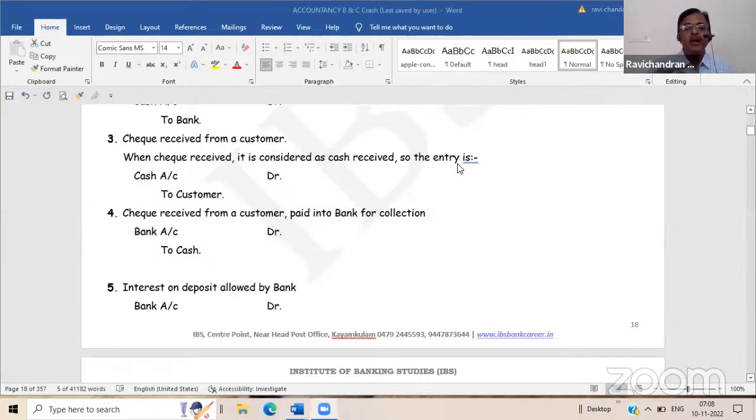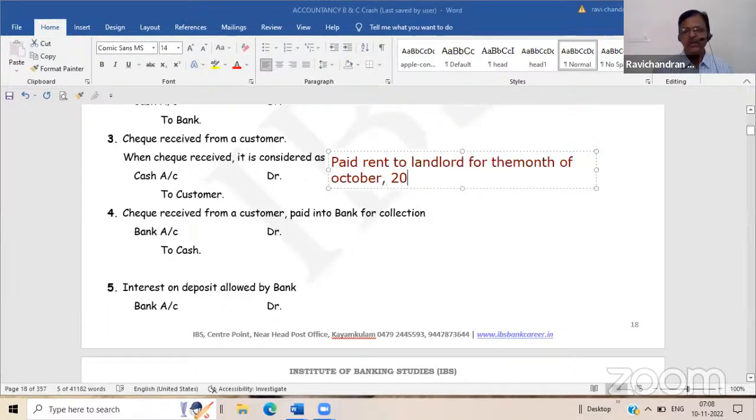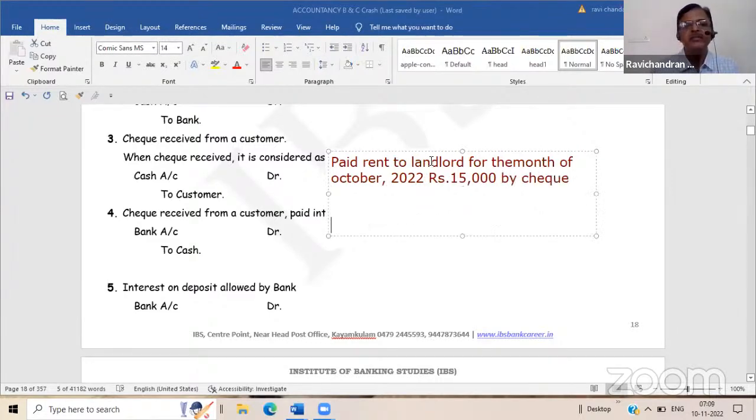Now, if any payment is made from the bank, definitely immediately the customer will reduce his bank balance. Suppose the entry is like this: paid rent to landlord for the month of October 2022, 15,000. Paid rent by check. What is the entry? Paid rent to landlord for the month of October 2022, rupees 15,000 by check.